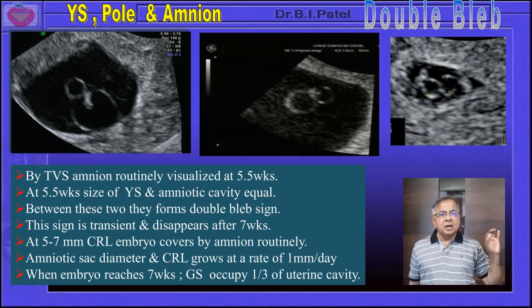Another sign, earliest is the double bleb, and in the early stage there is no correlation of that one. And in the second and third pictures, you can appreciate a twins pregnancy, 2 yolk sacs, 2 fetal poles can be appreciated in that condition. So yolk sac, fetal pole and amnion, over here we have completed that one.